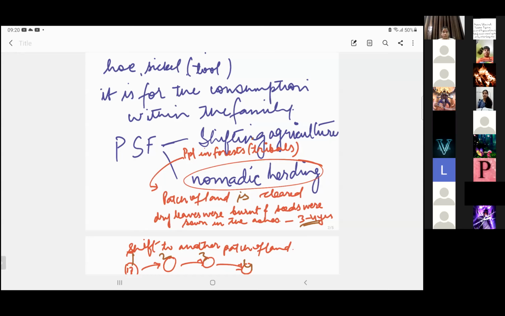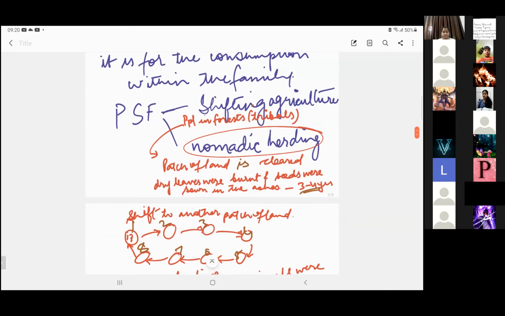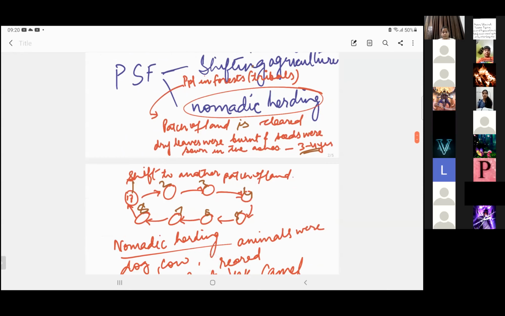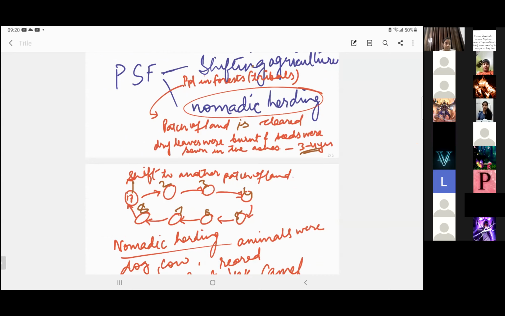Now, this shifting cultivation is basically practiced by those people who are the forest dwellers or the tribal groups, right? Now, in this, what do they do? I hope the screen is clear to you all. Now, see, this patch of land that is available, they cultivate this particular patch of land for 2 to 3 years, and when the land loses its fertility completely, they shift to another patch of land.